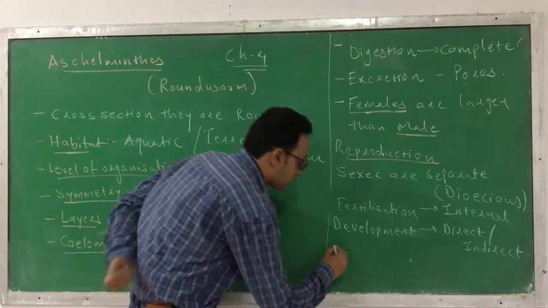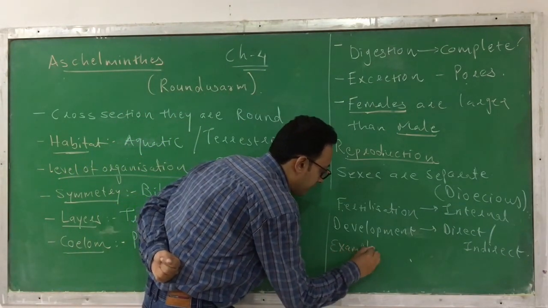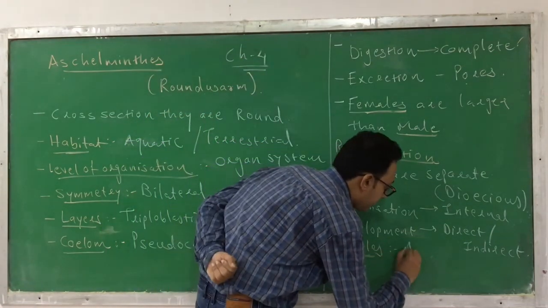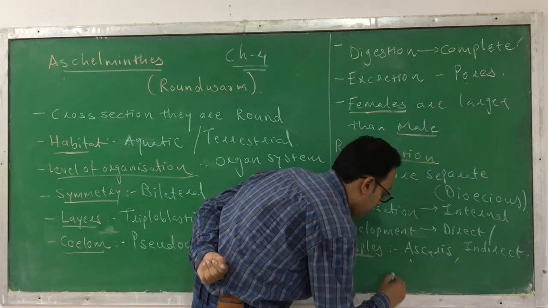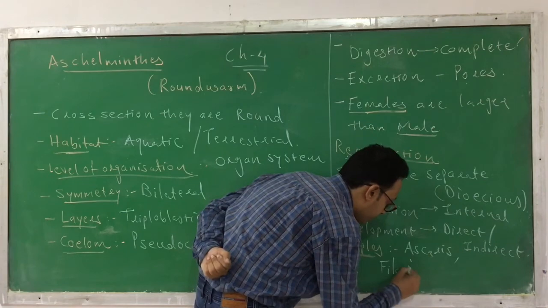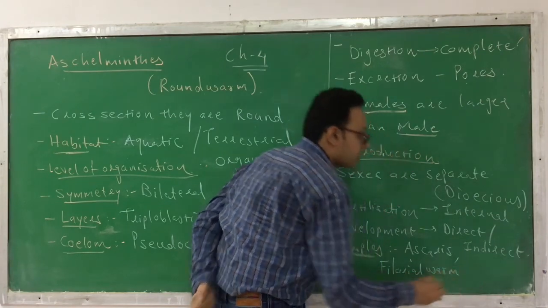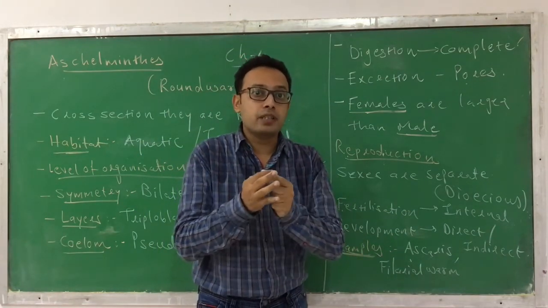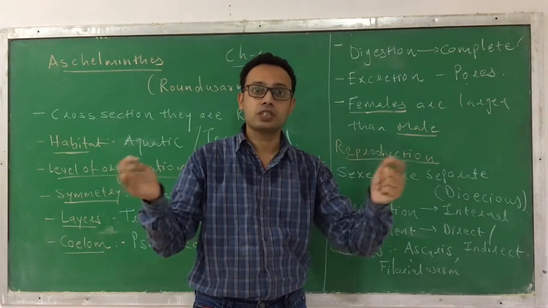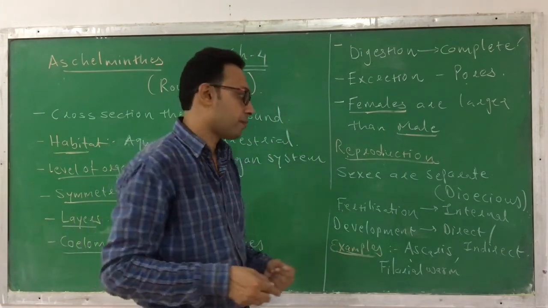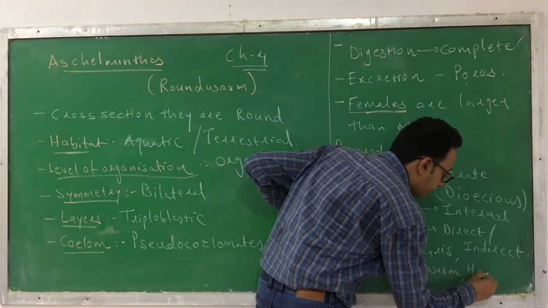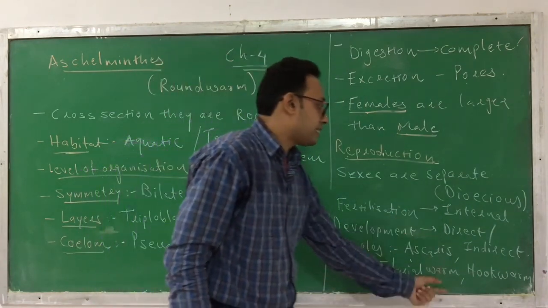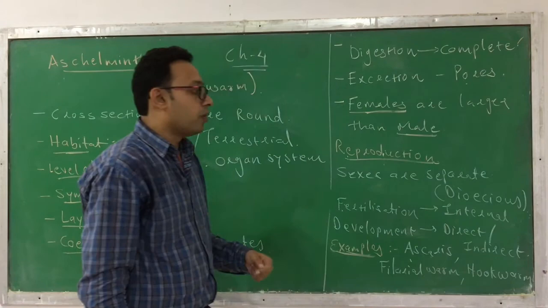Okay, now what are the examples of Aschelminthes? The first one is Ascaris. Next is the filarial worm, which causes a disease, elephantiasis. Elephantiasis means the leg becomes very big, like an elephant's leg. This occurs due to inflammation. Next is the hookworm. So Ascaris, filarial worm and hookworm are the examples.